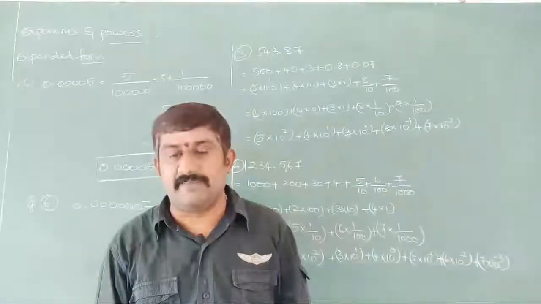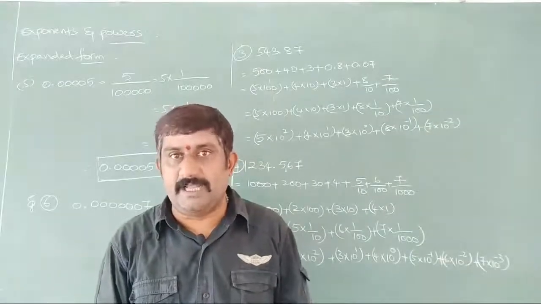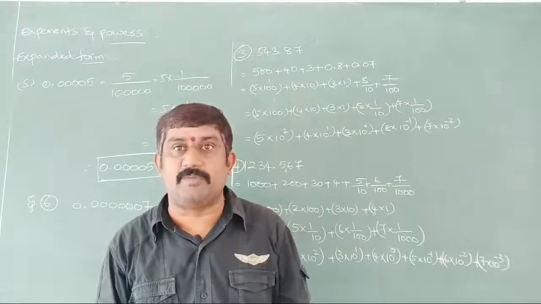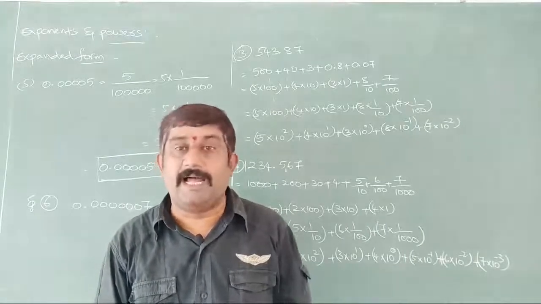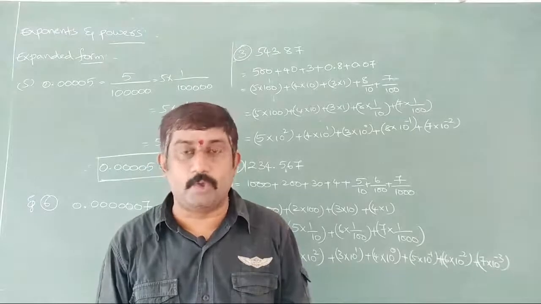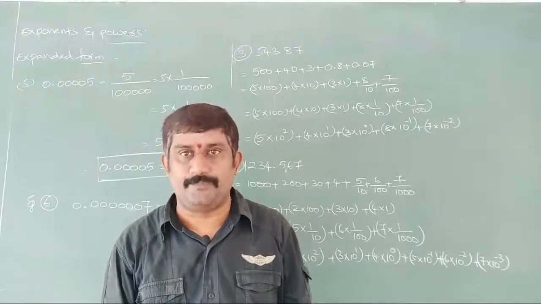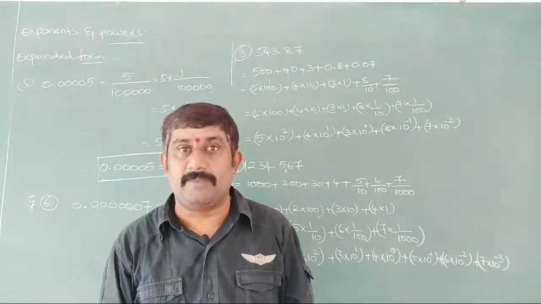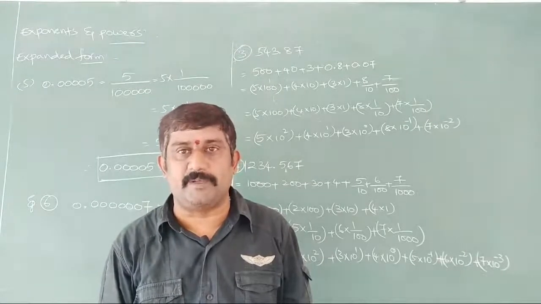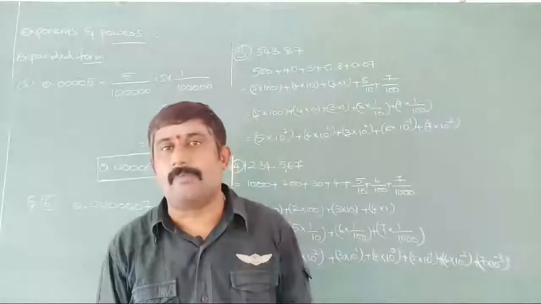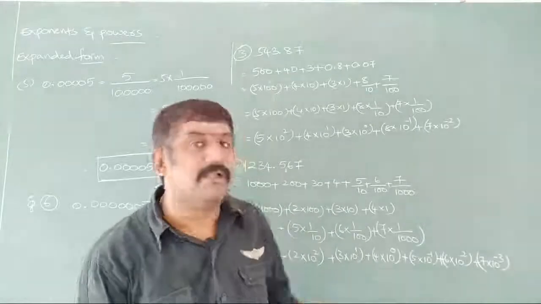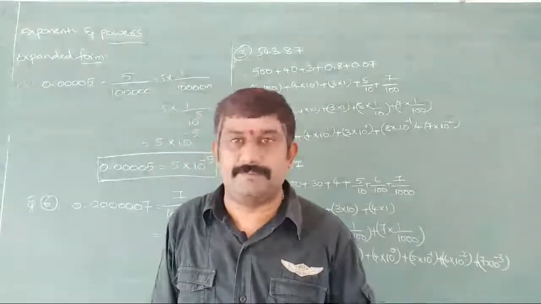Now tenths can be written as 1 by 10, and this 1 by 10 can be written as 10 to the power of minus 1. Hundredths, 1 by 100, 2 zeros, can be written as 10 to the power of minus 2. Thousandths, 1 by 1000, can be written as 10 to the power of minus 3. So by using all this, we are expanding the given numbers.